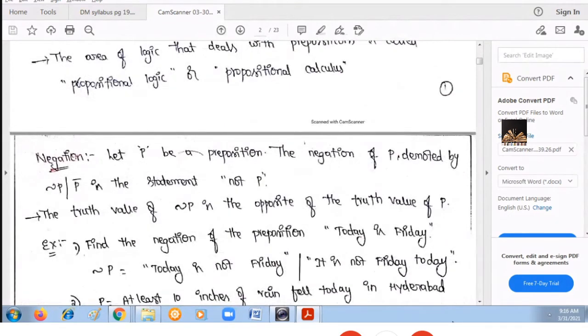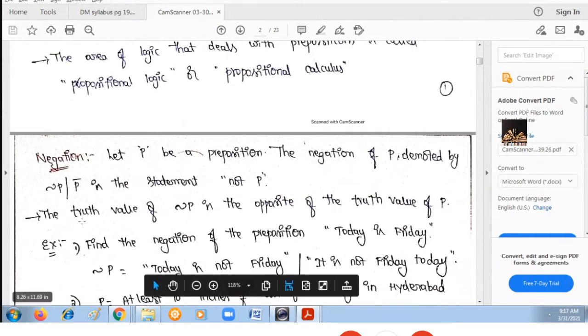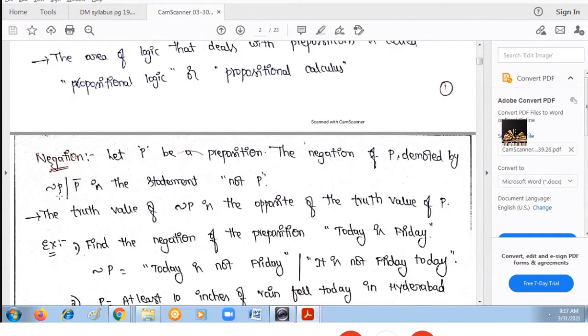Now see what a negation is. Negation means, in simple terms, the opposite. Let us assume that P is a proposition. I am taking one proposition and equating it to a propositional variable P. The negation of any proposition can be represented with the negation symbol, or with a bar, P bar, or you can write it as negation P.